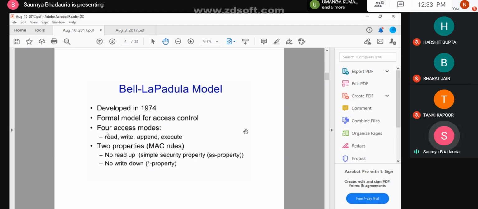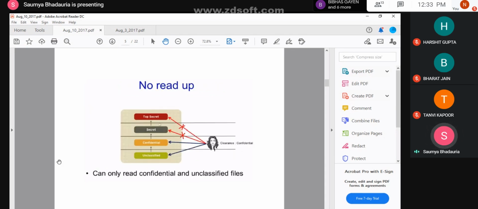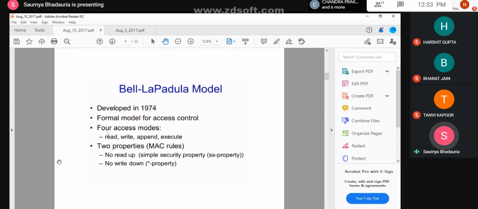Okay. Now here it is saying that the BLP model has two properties. So there are two mandatory access control rules in case of the BLP model. The first one is the SS property, or simple security property, which says that no read up is allowed.